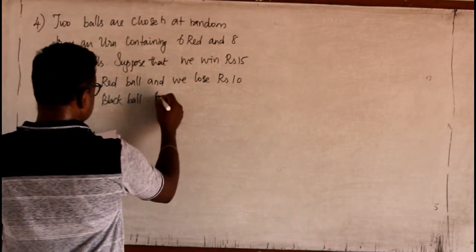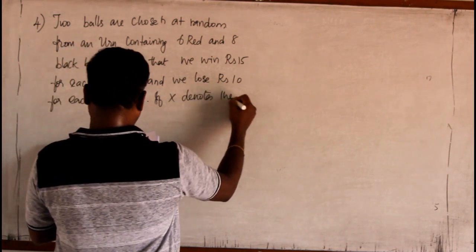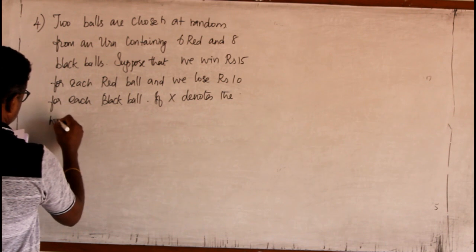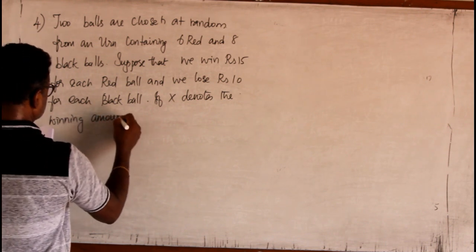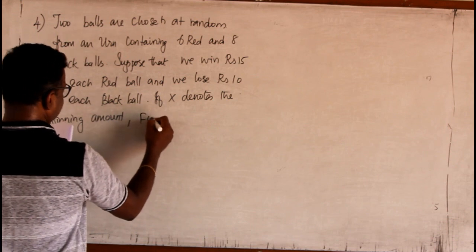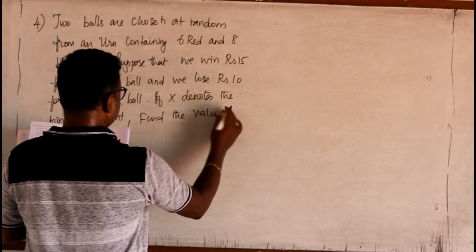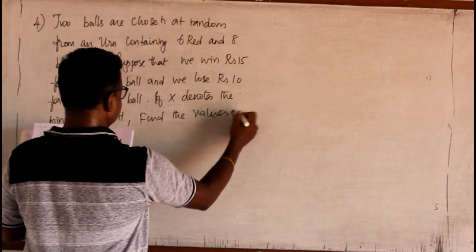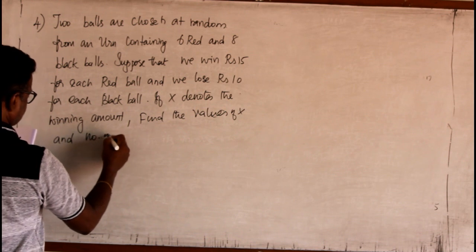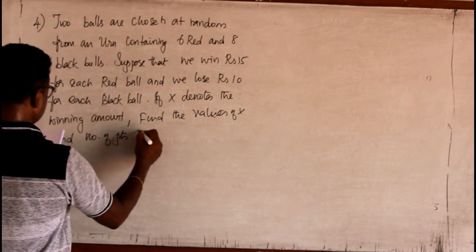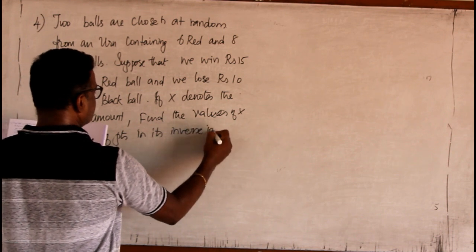If X denotes the winning amount, find the values of X and the number of points in X inverse images.